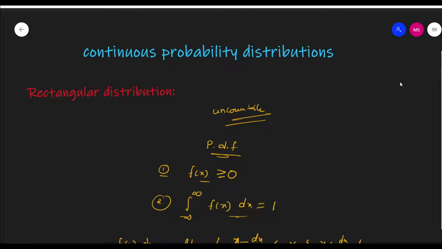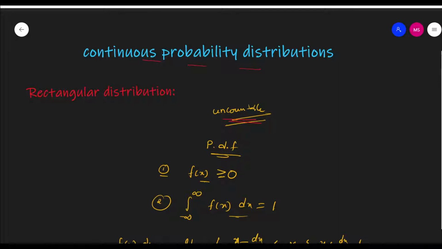Today I am explaining one of the important distributions, called continuous probability distributions. What are continuous probability distributions? Very simple. A continuous random variable is one which can take uncountably many values in between certain limits.